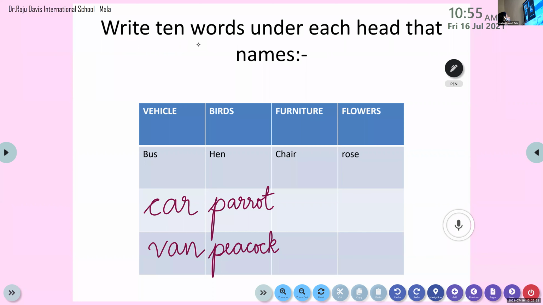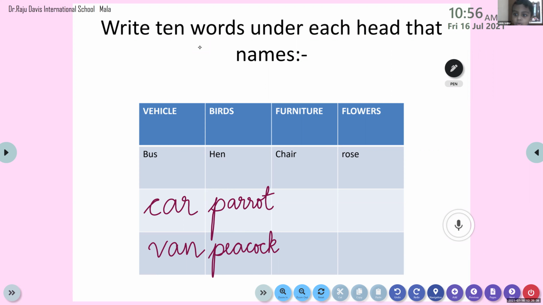Okay. So, Adrian, come on. Tell me a name of a furniture. Van? No, I'm not talking about the vehicles, my dear. I'm talking about the furniture. You have to name a furniture. Chair is already there. We have finished with 2 rows. Now we are moving on to the 3rd row. That is all about we have to name a furniture.